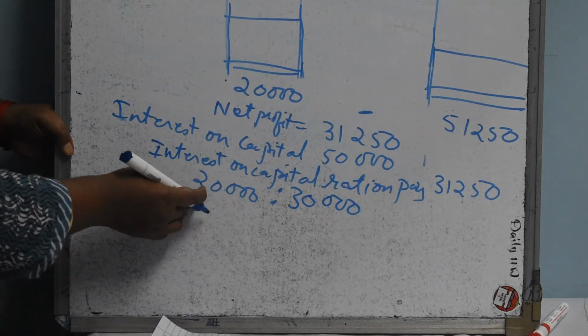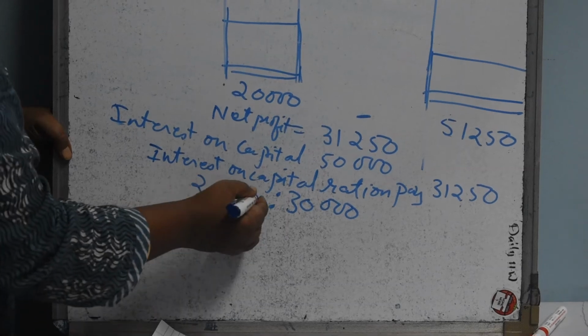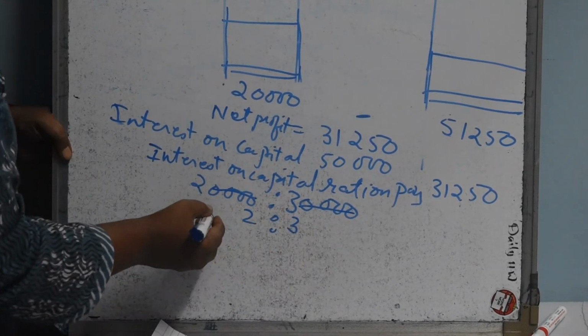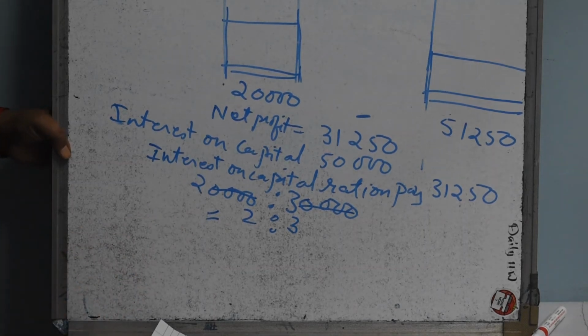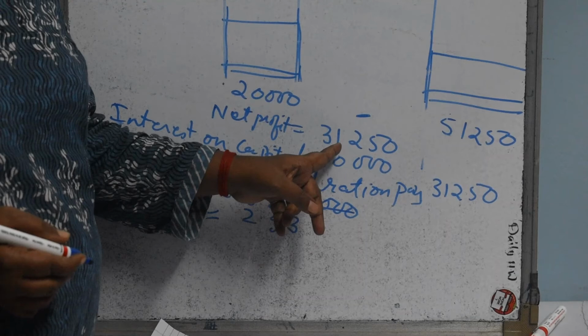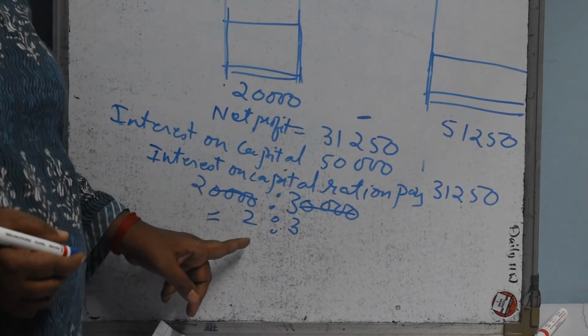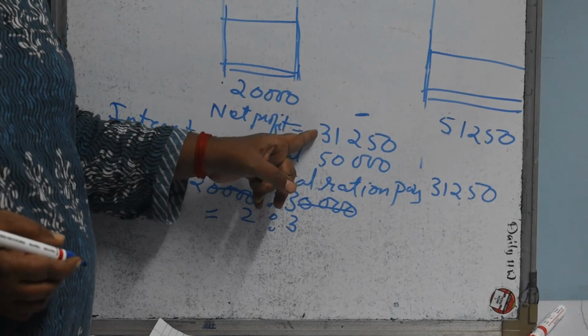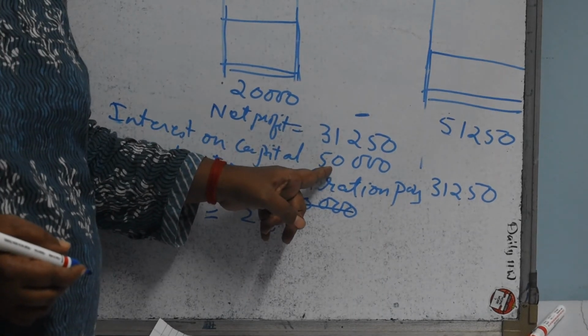We have to pay interest 20,000 and 30,000. 4 zeros are cancelling. What is remaining is 2 is to 3. So we are going to pay interest on capital in 2 is to 3 ratio. This 31,250 we are going to pay in 2 is to 3 ratio. Why? Net profit is less than interest on capital.